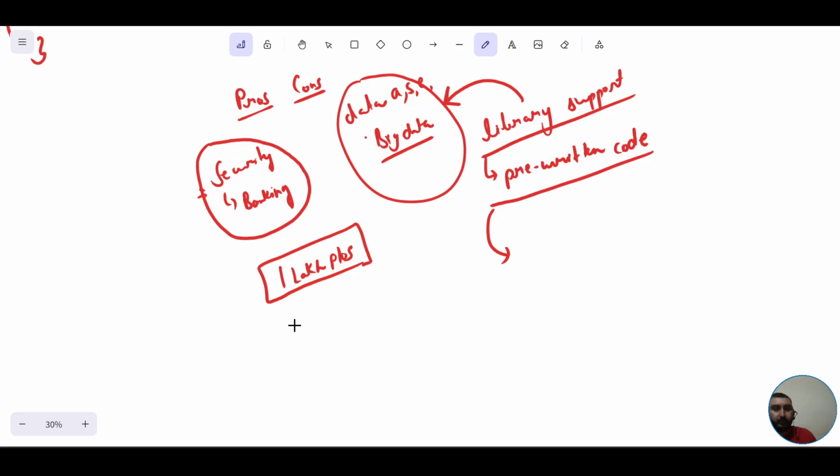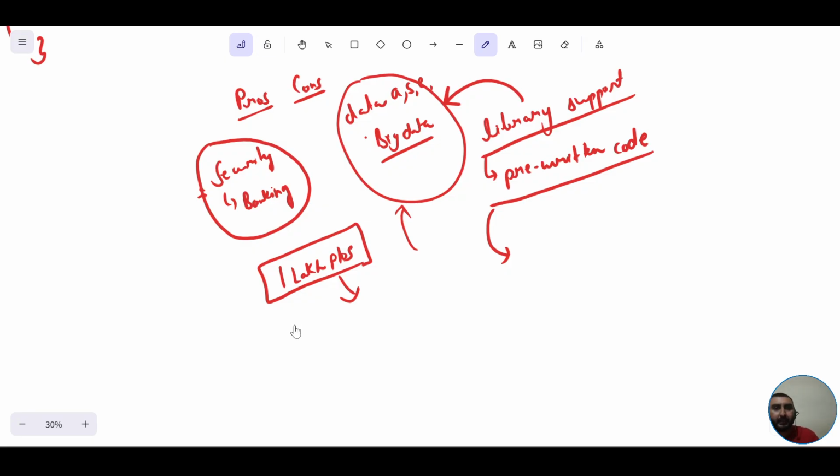Maybe there could be 2 lakh plus libraries. So there is an ample amount of pre-written code in Python, and less burden on the programmer, the coder. So definitely this would be the better choice in machine learning fields.